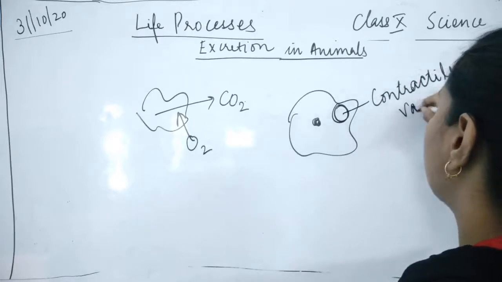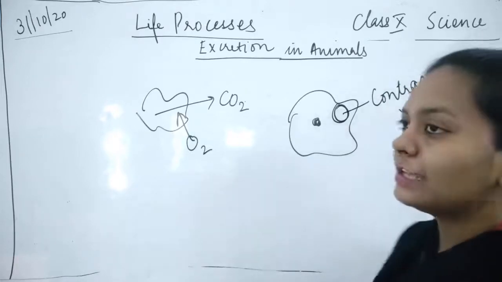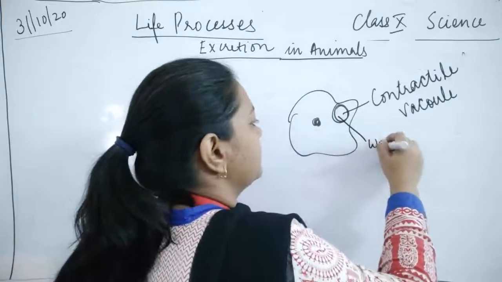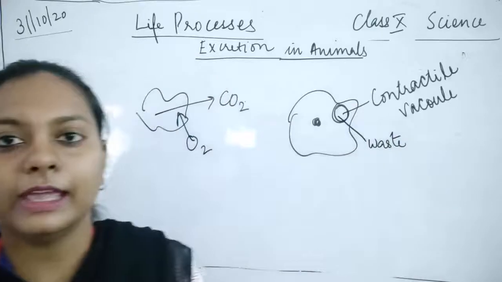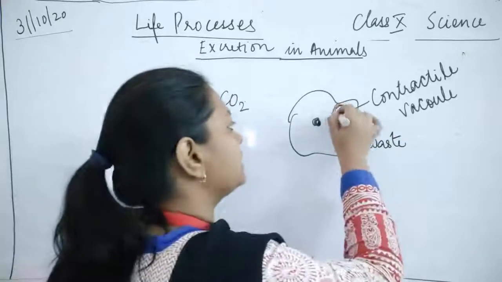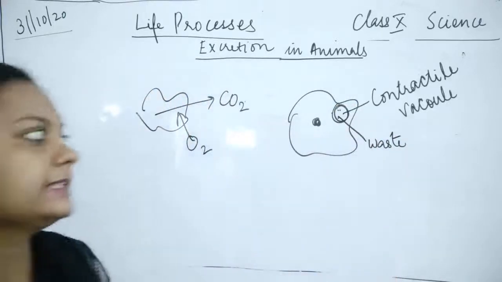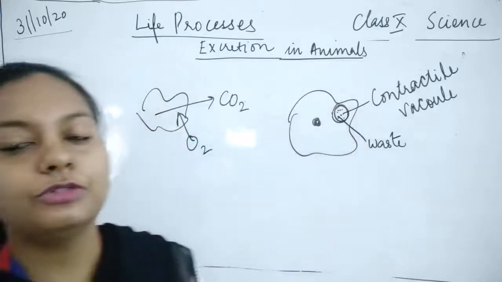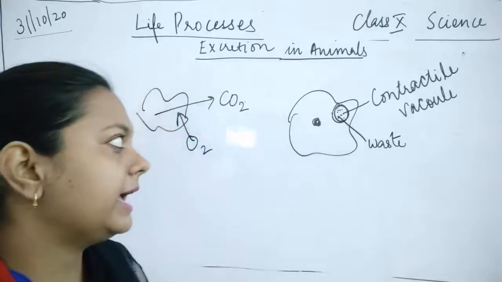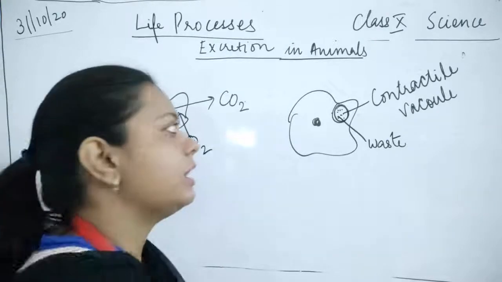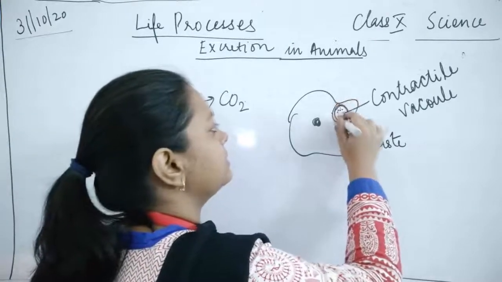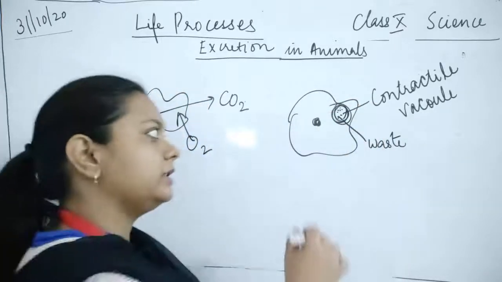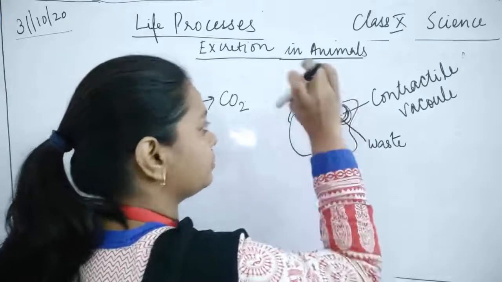Contractile vacuole. This vacuole is going to have the waste material. It contains waste product. Okay, so this contractile vacuole has undigested food products inside. This undigested food product will be taken out from the body of amoeba by exocytosis. ठीक है, कैसे होगा? जैसे यहाँ पर ये जैसे ही contractile vacuole surface के पास पहुँचेगा अमीबा के, then what happens? This is going to break through.